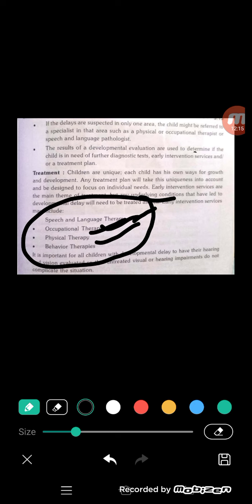So this is about developmental delay: the characters, causes, symptoms, how to identify it, how to diagnose it, and what the treatment is. This is our topic. If you have any doubts about this topic, we will discuss tomorrow. Thank you.